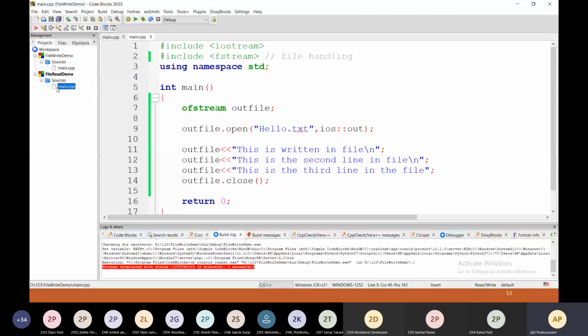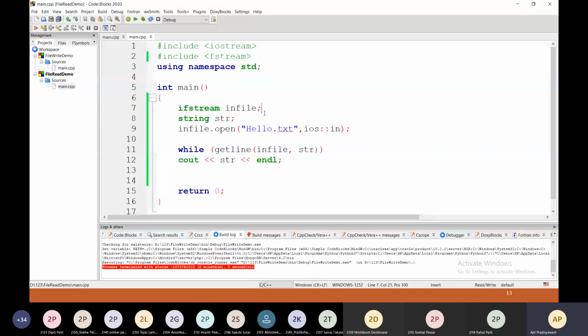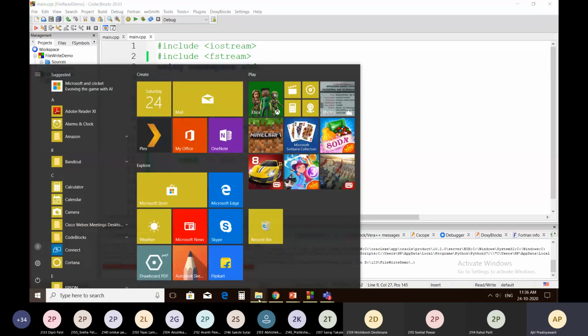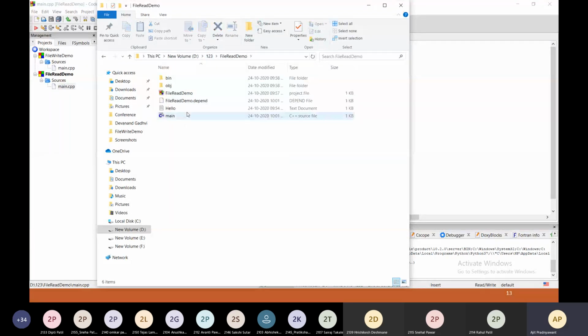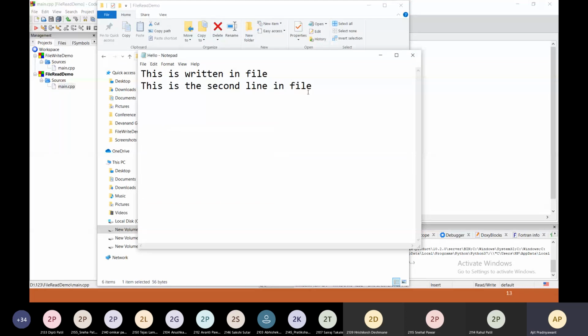So this is the file read operation. I have already written the code. Just see, this is our first step: include ifstream, and create the object of ifstream, inFile. inFile.open is our next step. We have opened this file. Keep in mind, this file must be present in your folder. I have already kept it in that folder, file read demo, and this is the contents of the file.